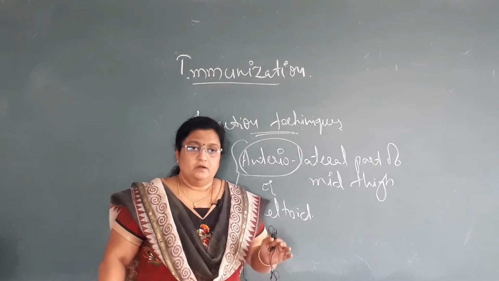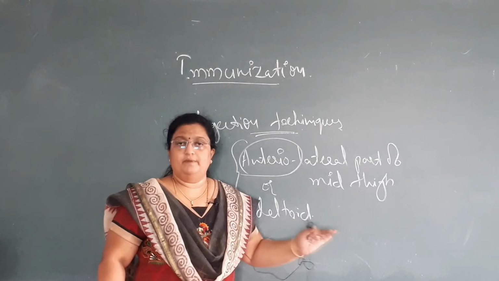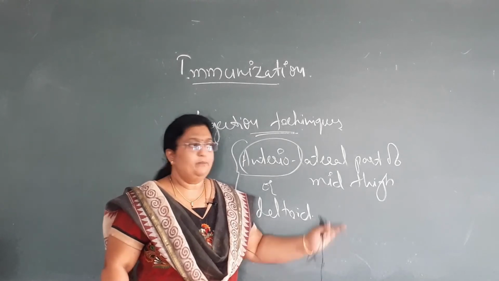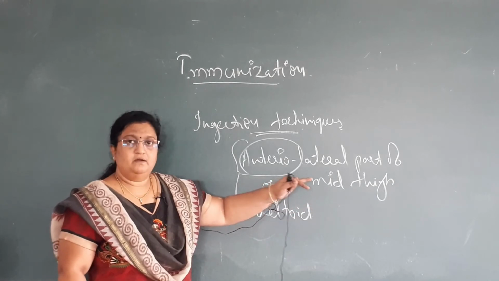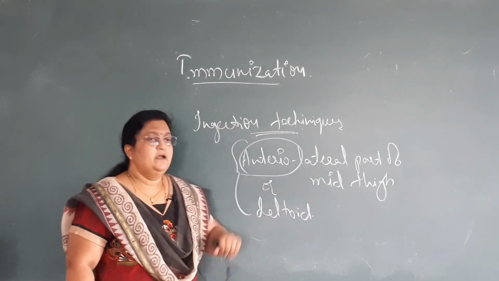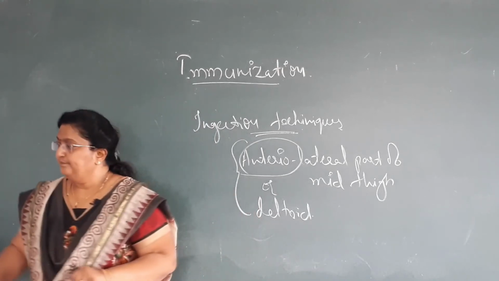So wherever we get a better result, there we have to inoculate. Because of the presence of embryonic cells in the mid thigh, the anterolateral part of the thigh is the preferred vaccination site. Okay.